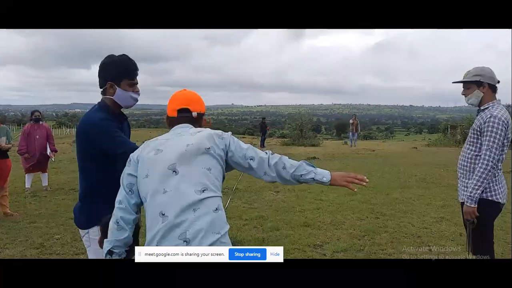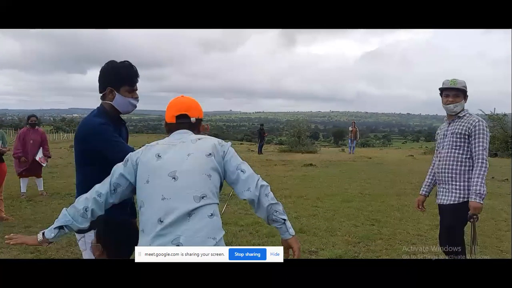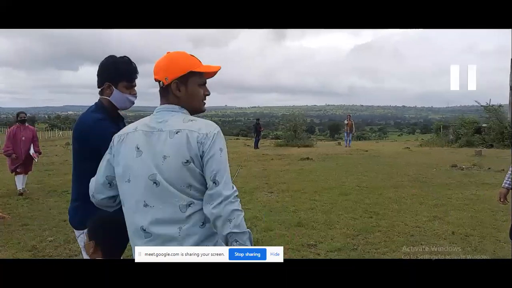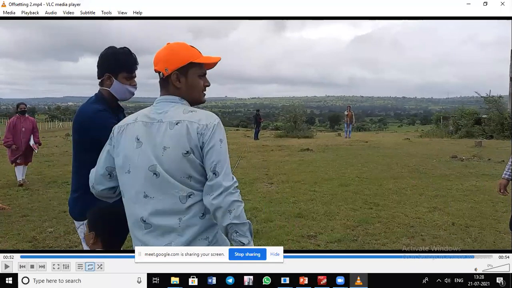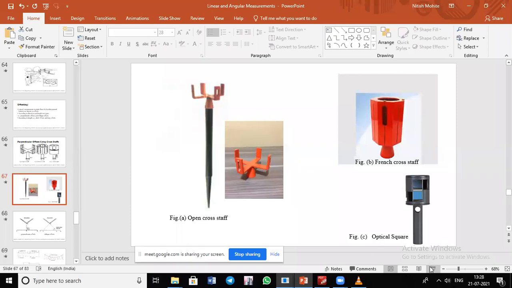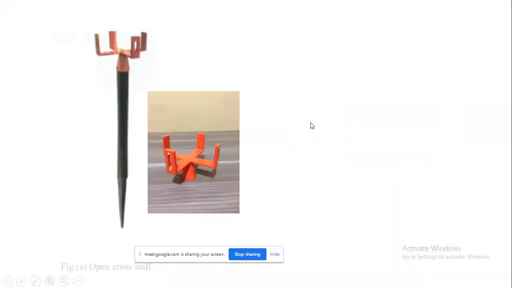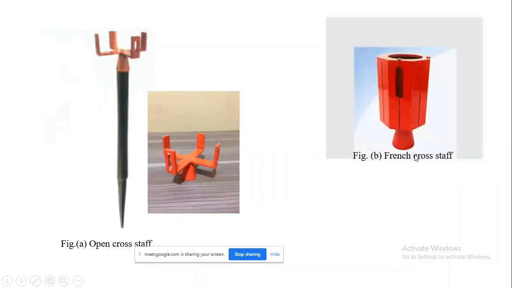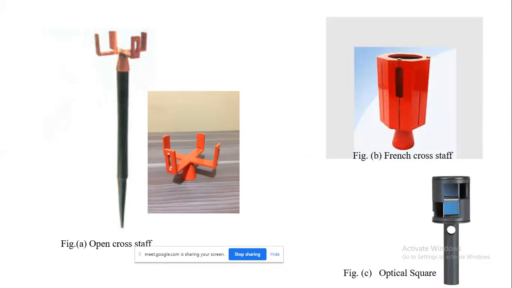So when it comes exactly, that is nothing but offsetting by using the open cross staff. Similarly, this is the French cross staff, in which, other than 90 degrees, suppose there is an object at 45 degrees or 135 degrees. In such a case, other than 90 degrees, for plotting the offset you can go with the instrument French cross staff. And the next one is the optical square.